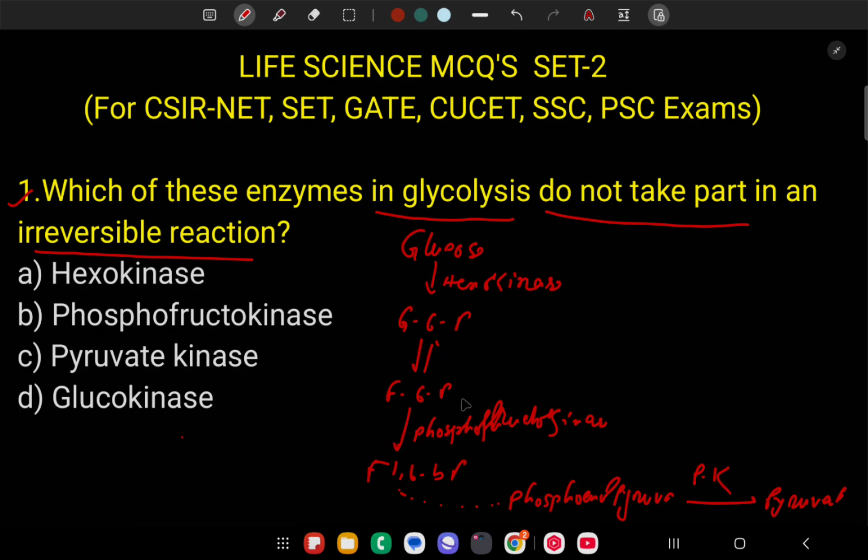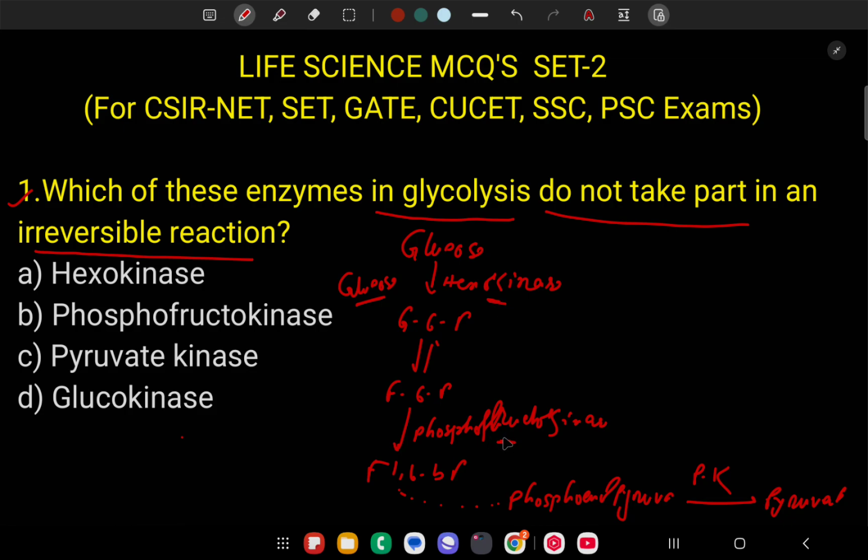The three enzymes are hexokinase, phosphofructokinase and pyruvate kinase. And another, glucokinase, is also used here. The glucose to glucose 6 phosphate is an irreversible reaction, so hexokinase does not take part in reversible reaction.